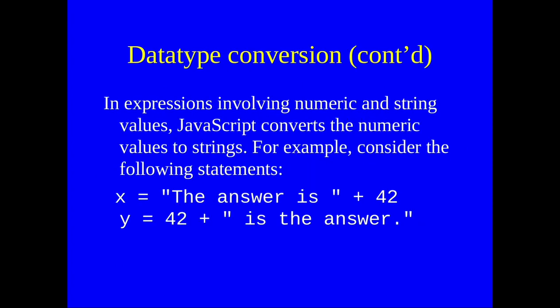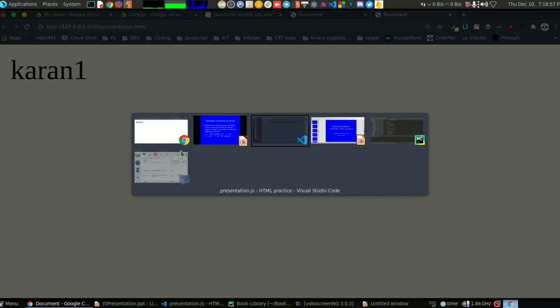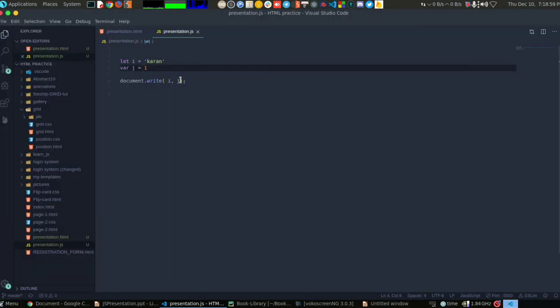Data conversion is pretty much the same. As I have written here, x equals "the answer is" plus 42 and y equals 42 plus "is answer". So involving numeric and string in JavaScript converts the numeric to string. If I may show you, it's actually pretty simple.